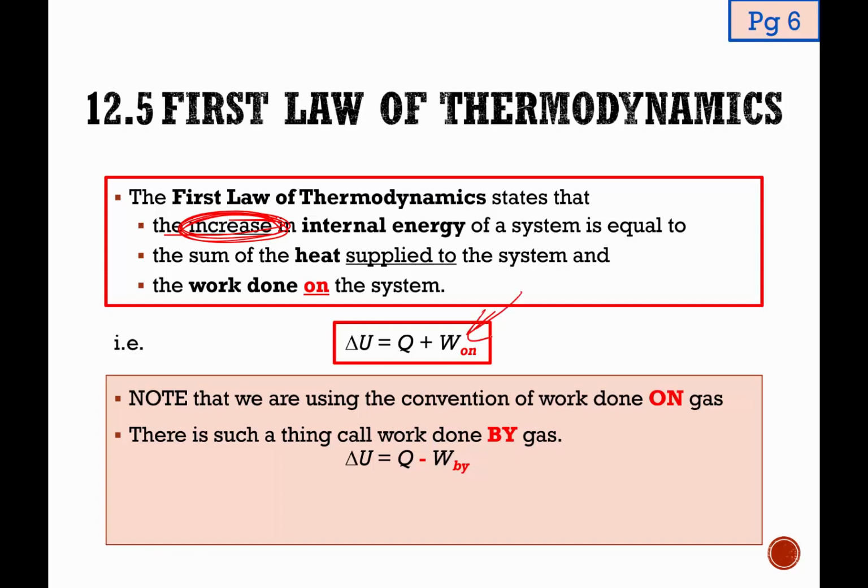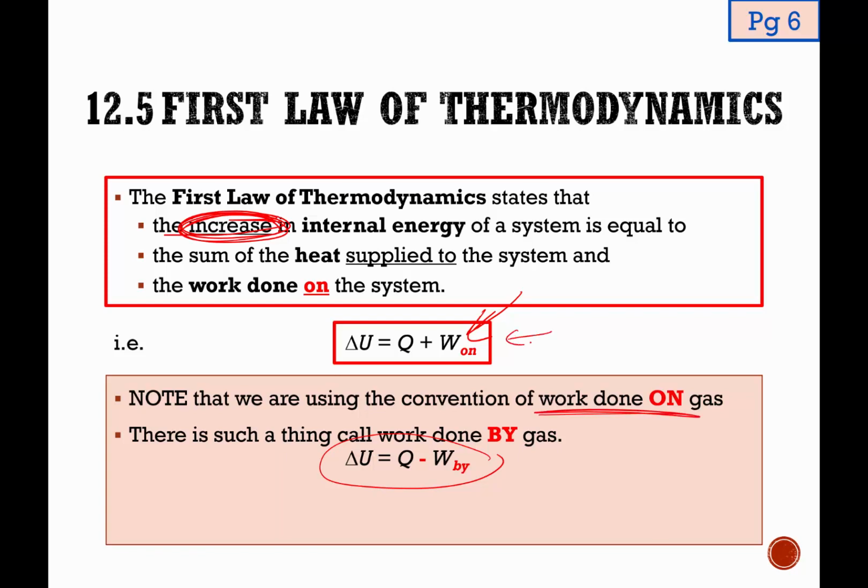But if let's say there is an expansion, then positive work is being done by the gas. Later you'll realize that positive work done by the gas is equivalent to saying that there is negative work done on the gas. So we really do not need to use this particular equation. I'm just trying to show you that there is a valid equation if I want to define work done by the gas, but the convention for A level as well as for SAJC is the work done on the gas.